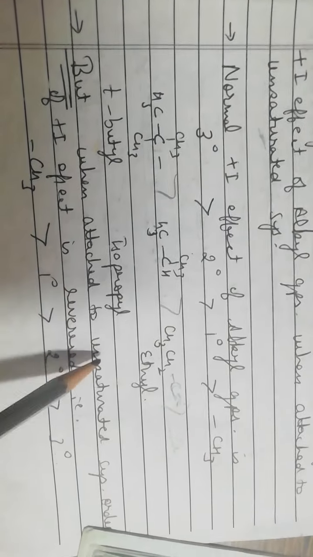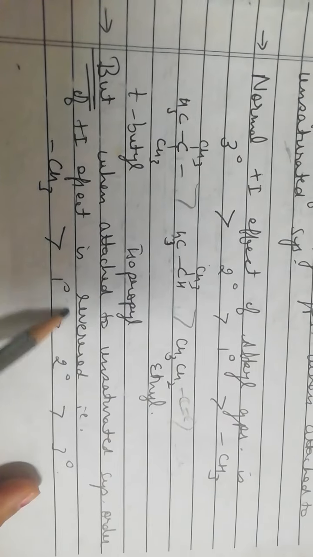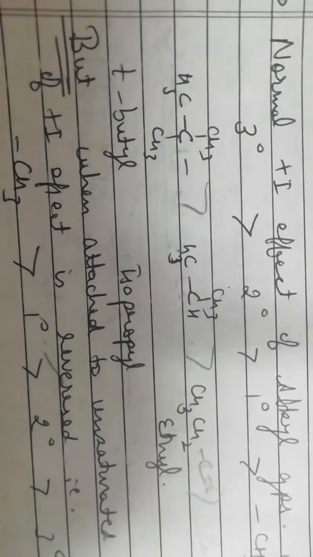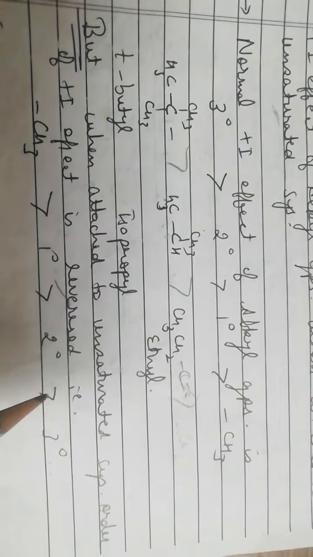So when these alkyl groups are attached to an unsaturated system, the order of plus I effect is reversed. For example, methyl will have maximum plus I effect, followed by primary alkyl group, that is ethyl group, followed by secondary alkyl group, that is isopropyl group, followed by tertiary alkyl group, that is tertiary butyl group.